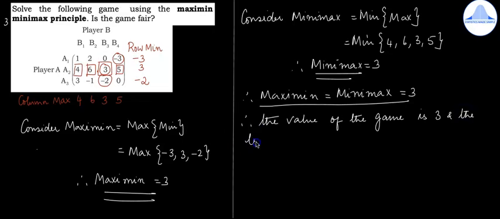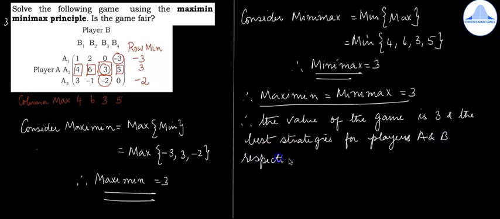and the best strategies for players A and B respectively are A2, B3.